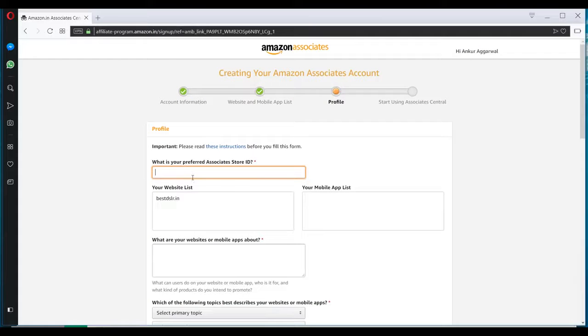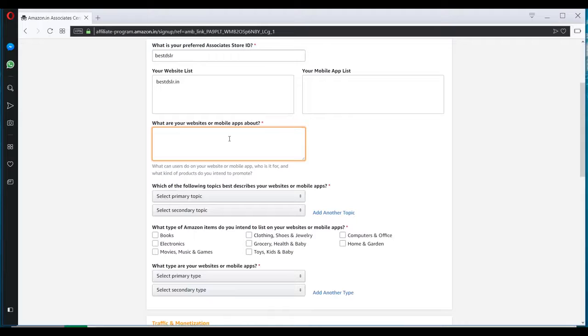Click on next. Now this section talks about a tracking ID that you will be creating that will be associated with your account. You can add anything here. So I'll just add best DSLR here. It is not mandatory that you will get the same ID because it depends on the availability of this ID. Here you have to add the information about what your website is about and all. So I'll just mention a few things here.